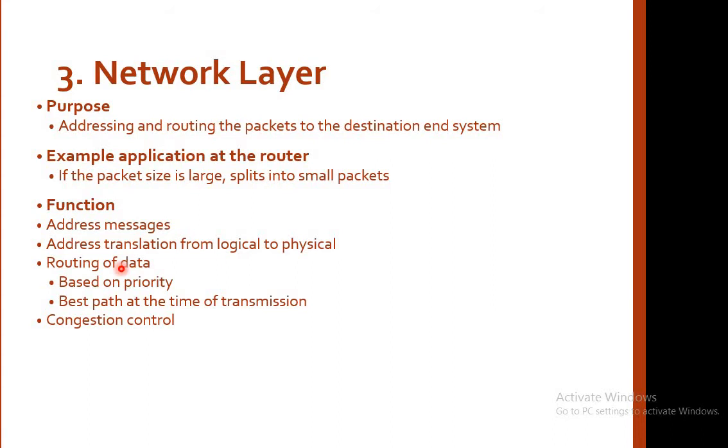So if you have a large amount of data, it will perform its routing based on the priority and best path at the time of transmission. And congestion control means if in a particular path there is a large amount of packets present, it will control that congestion by providing another path. So all of that is the job done by the network layer.